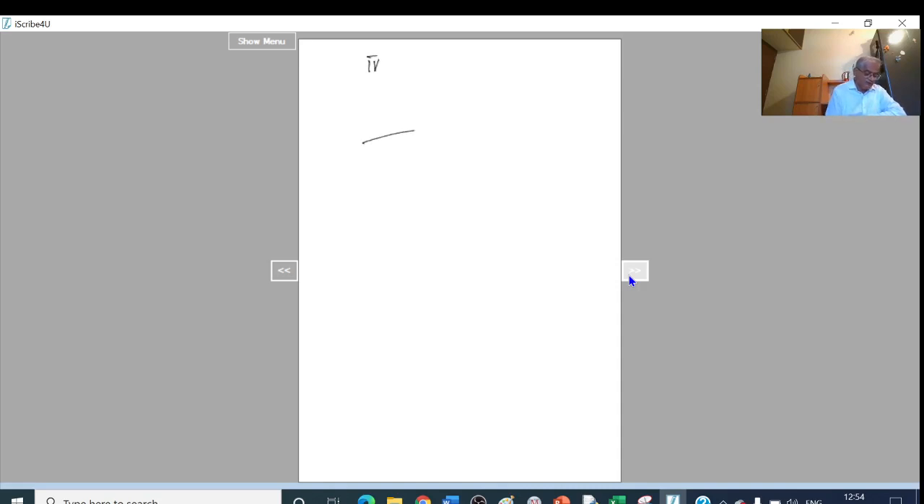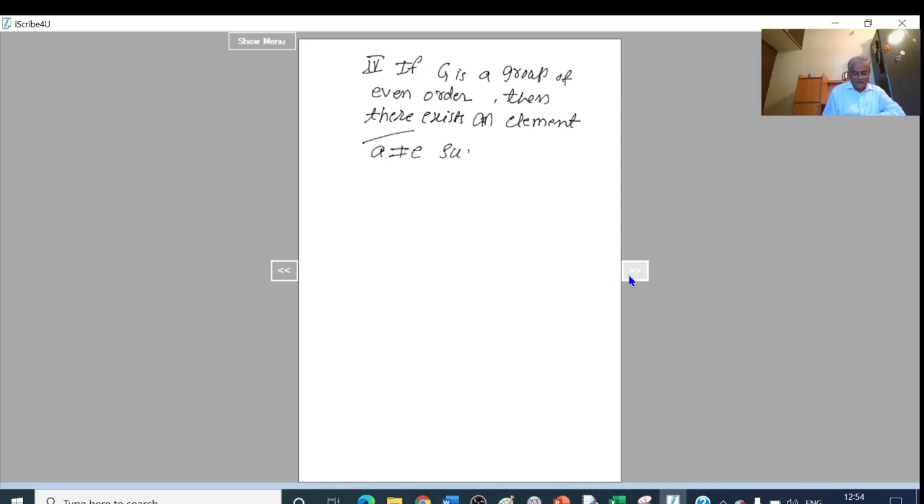So what is the fourth one? The fourth one is, if G is a group of even order, then there exists an element A which is not equal to E, such that A square equal to E. Okay, this we have to prove.